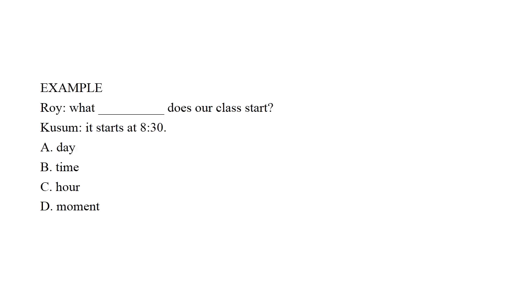Spoken and written expression. For question 26 to 30, choose the most suitable option to complete each conversation. Example. Roy: What dash does our class start? Kusum: It starts at 8:30. We have 4 options: day, time, hour or moment. So the right answer is time.